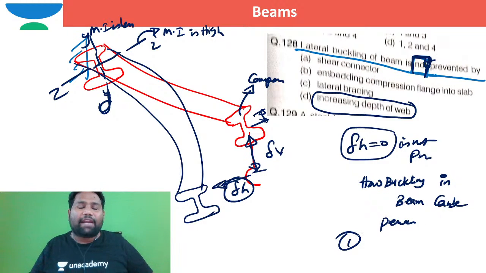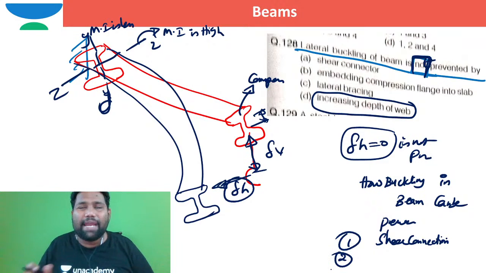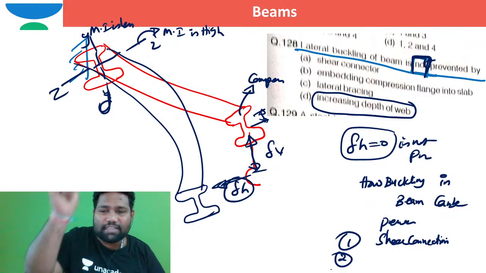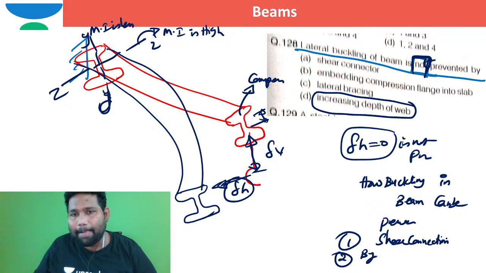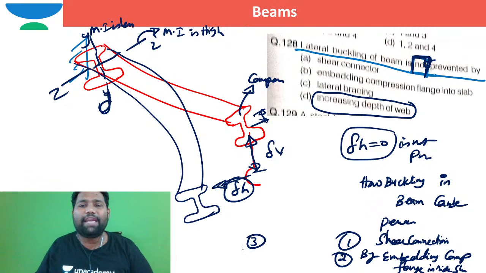By providing lateral restraints. How can you provide lateral restraints? With the help of shear connectors, I can provide lateral restraints. And the second one is by embedding the compression flange inside the slab. And the third way is by providing lateral bracing.